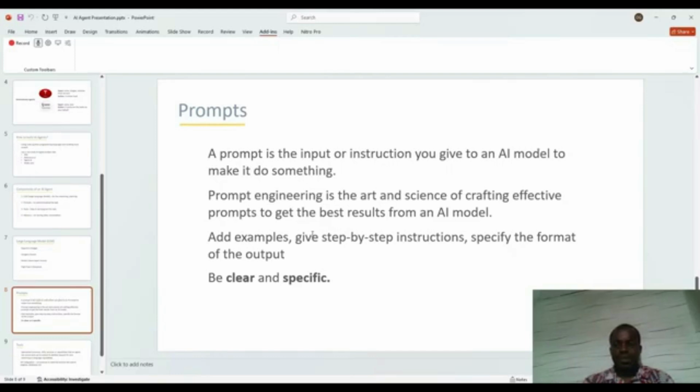You can specify the format of the output. If you are looking for a format, maybe you want it to be a JSON, a text file, a PNG, or a PDF file, you must give your details. Be clear and specific. These parts should not be ignored, because if you don't do this, you will observe that your AI agent will come out with strange results, and it will be embarrassing when you're handing it over to a client and the client starts complaining that the AI agent is not doing what it ought to do.